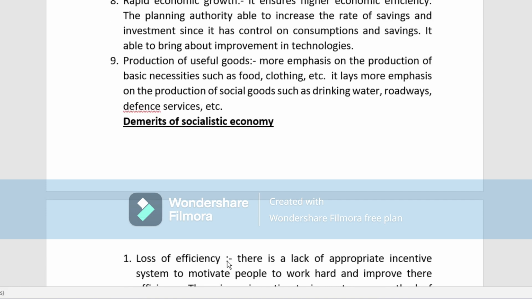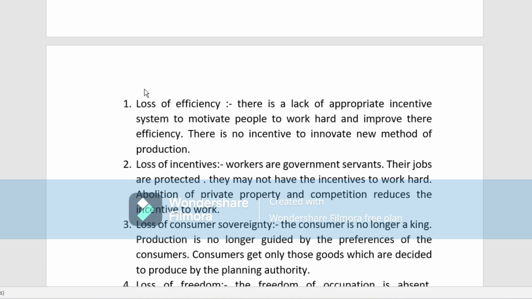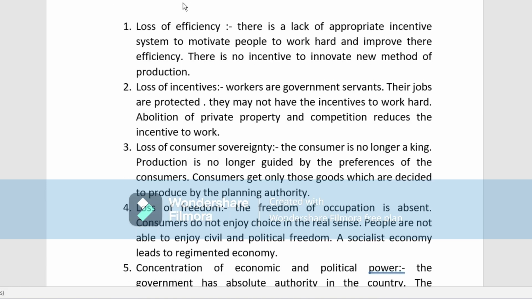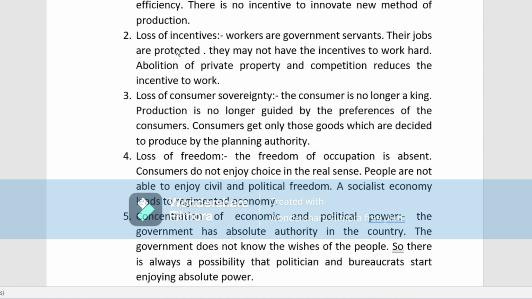Next we come to the demerits. There are various demerits also in a socialist economy. First is that there is a loss of efficiency. Loss of efficiency means, yes, definitely there is a loss of efficiency. That means it doesn't motivate any people to work hard or to improve their efficiency. Okay, it doesn't motivate any people.